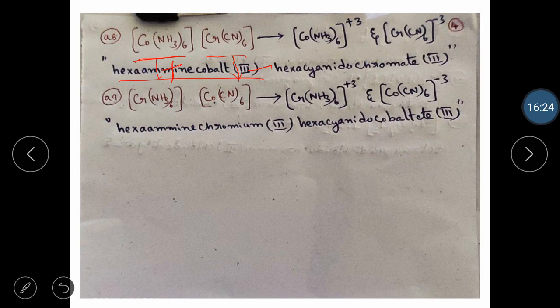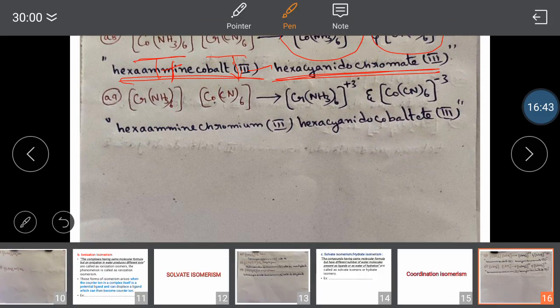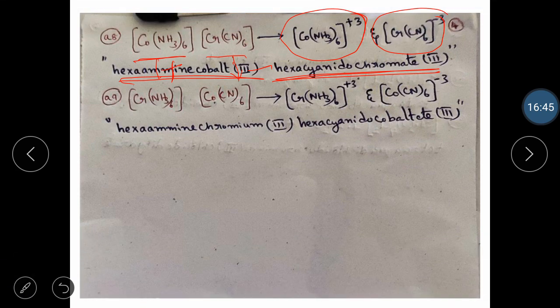Therefore, we see the name, it's a big name. Altogether, hexaamminecobalt(III) is the cation name. Hexacyanidochromate(III) is my anion. So if you dissolve in water, I get one cation, one anion like this. Now what I want is to compare A8 and A9. Are they the same? Do they have the same molecular formula? Yes. There is one cobalt here, one cobalt here. One chromium here, one chromium here. There are 6 amine ligands, 6 amine ligands. There are 6 cyanide ligands, 6 cyanide ligands.